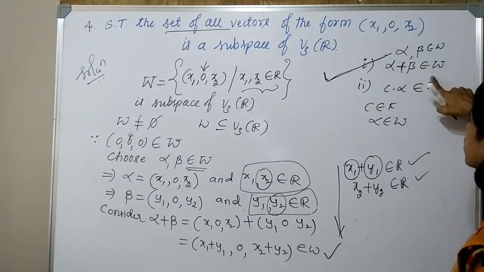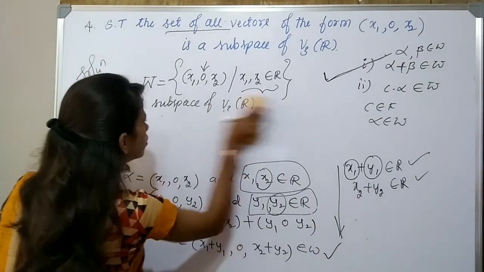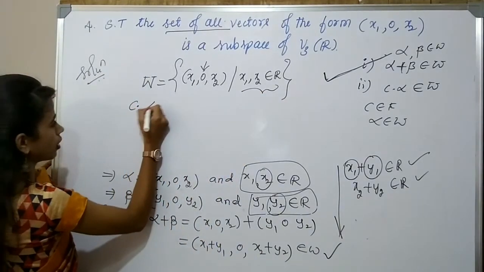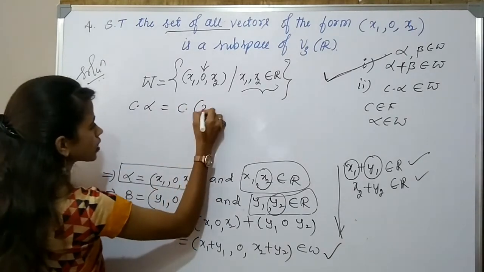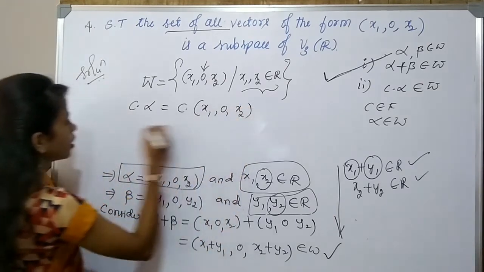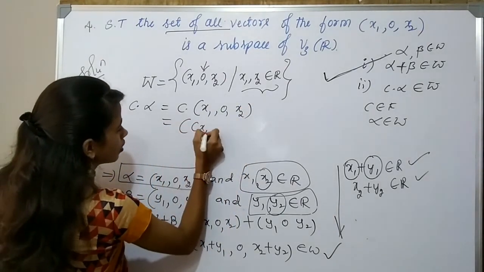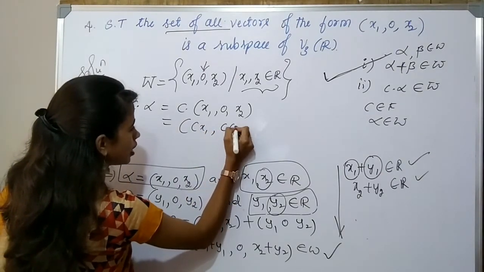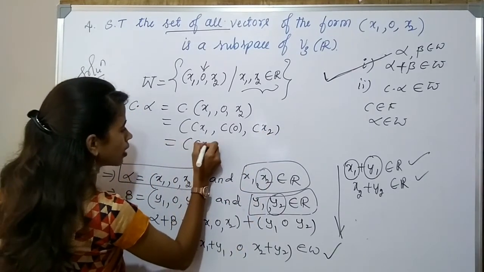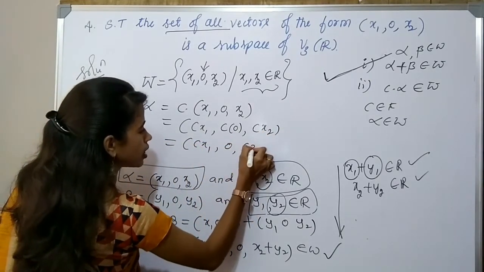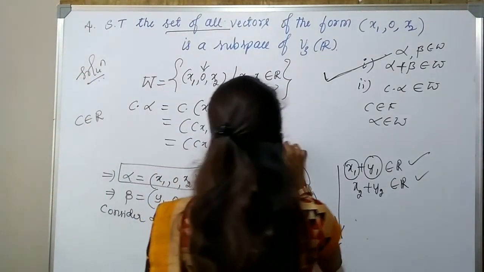Now, for the second condition, consider C dot alpha. Here alpha is x1, 0, x2, where C belongs to the field R. If I multiply, we get Cx1, C times 0 which is 0, and Cx2. Does it belong to W?